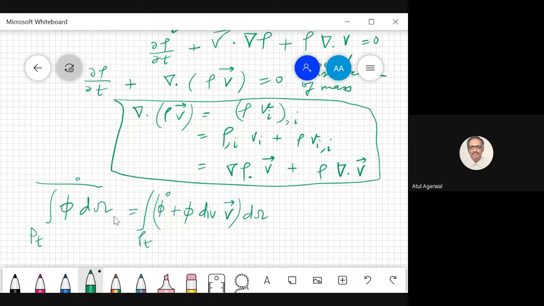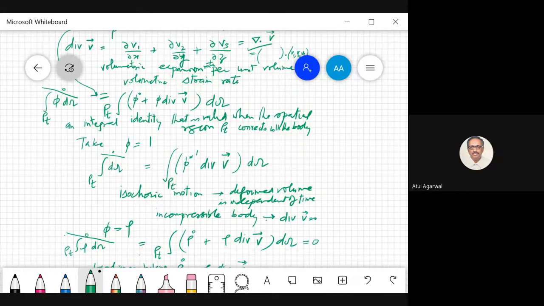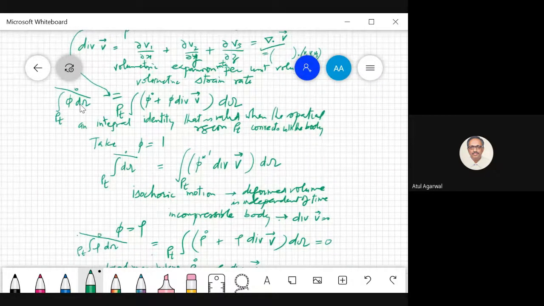So the total time derivative of the integral of phi d omega is equal to the integral of phi dot plus phi divergence of velocity d omega. You see, this was the relation.